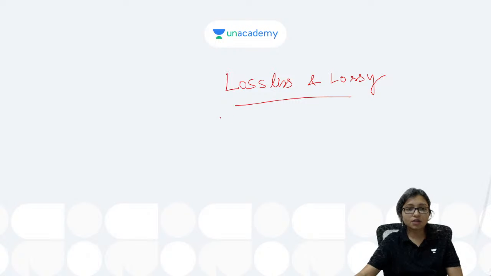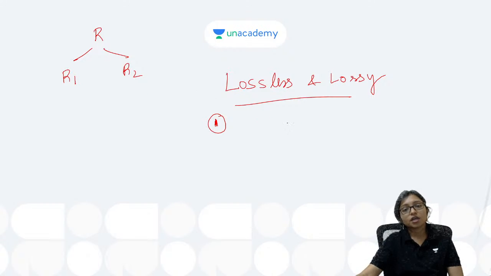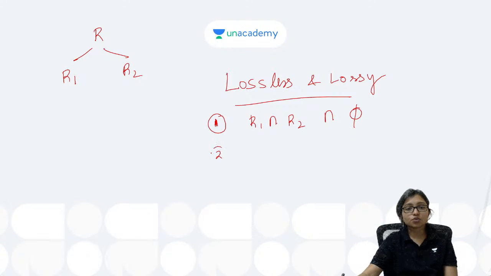Yes. First of all, the first rule is that the relation R you are dividing into two parts, R1 and R2. Then there should be some common attribute. Means R1 intersection R2 cannot be phi. There should be some common attribute. It cannot be phi. After that, next one, number 2.